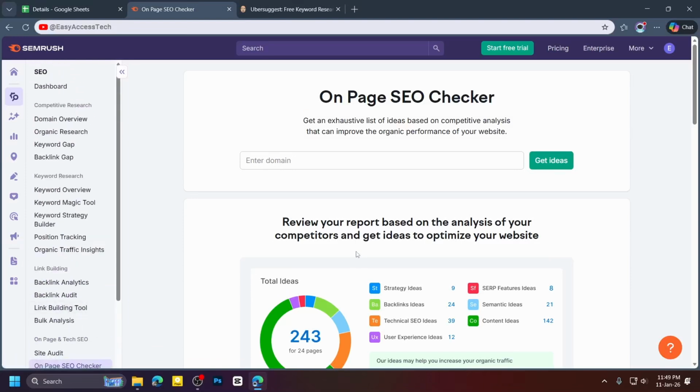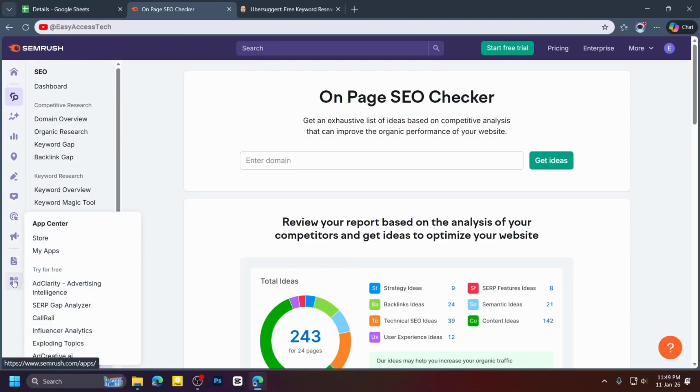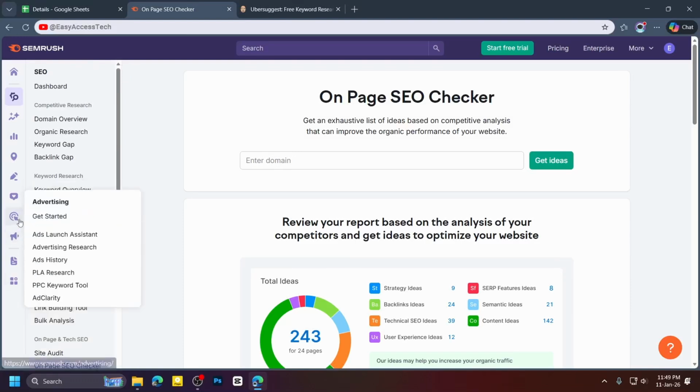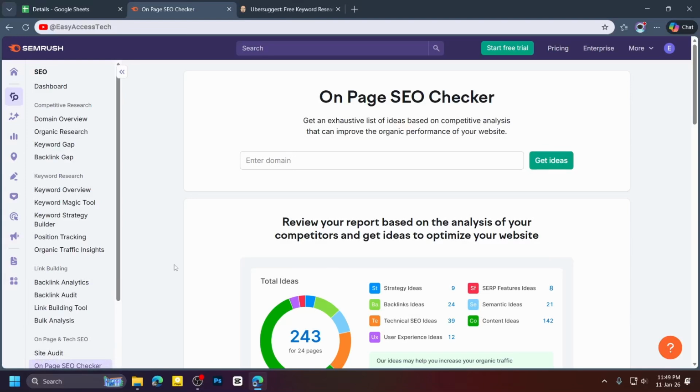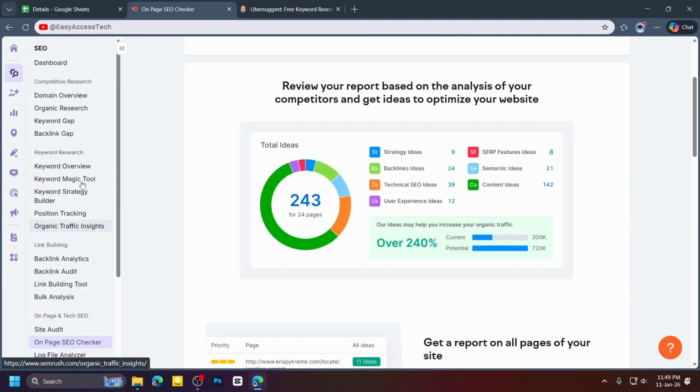But this same power also creates a learning curve. Many beginners feel overwhelmed when they first open Semrush because the dashboard shows too many options, reports, and numbers. It may take time and practice to understand all the features well. However, if you plan to learn SEO in depth, Semrush gives you a complete set of tools that can grow with you as your skills improve.